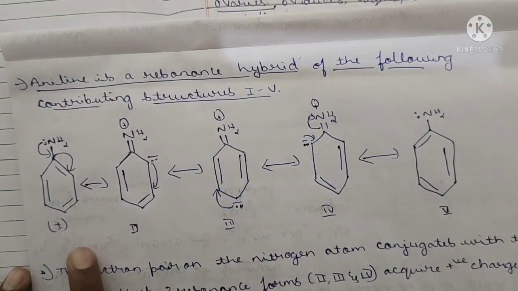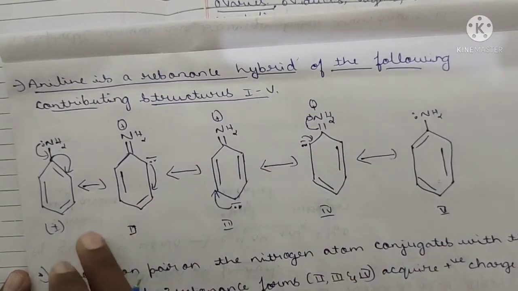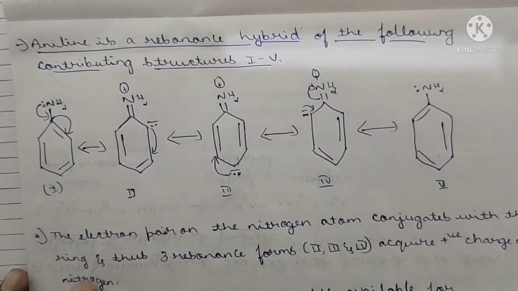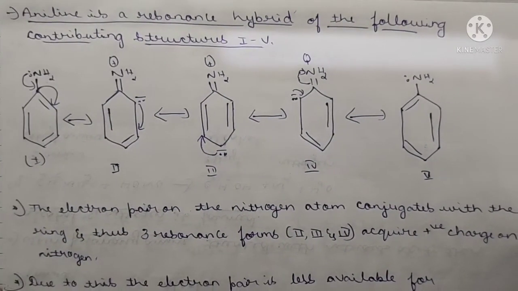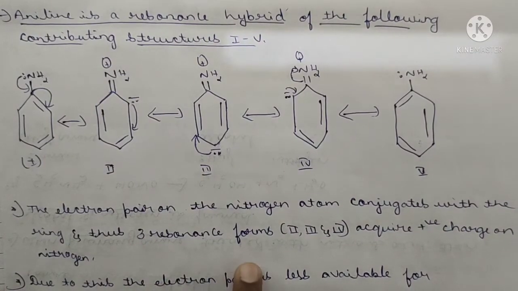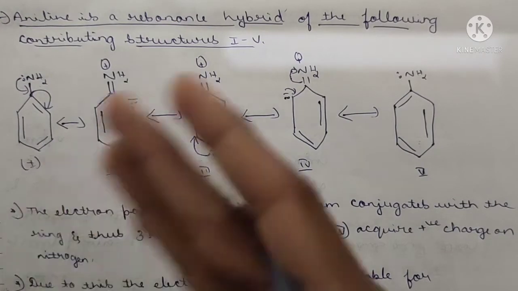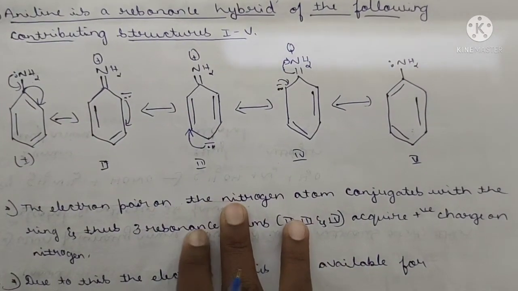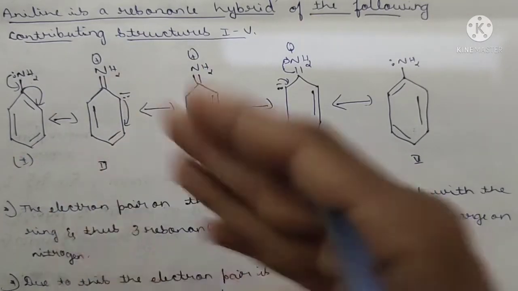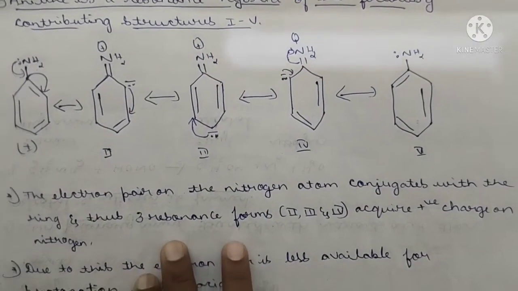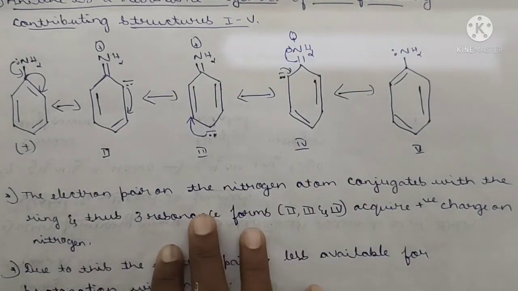Okay, 1 to 5. Aniline is the resonance hybrid of structures 1 to 5. Here, the electron pair on the nitrogen atom conjugates within the ring and gives 3 resonance forms: 2, 3, 4. These 3 resonance structures are formed because of delocalization of the electrons. What is resonance? Resonance or conjugation means just delocalization of the electrons, changing of the electrons from one place to another. Transport of the electrons is nothing but resonance structure.